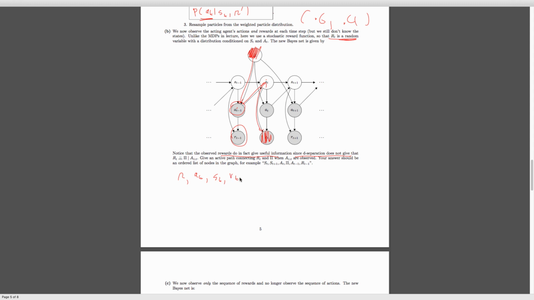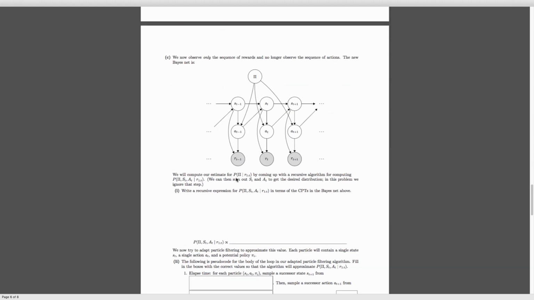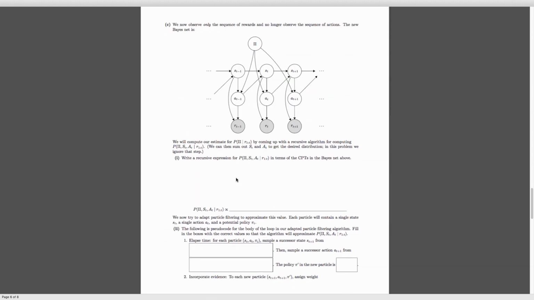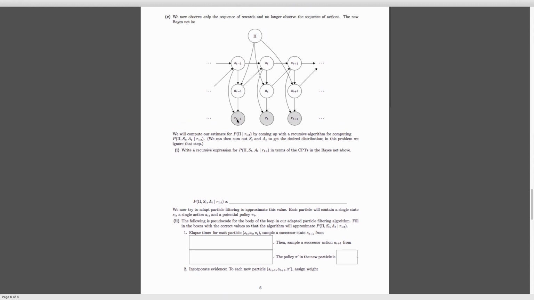Okay, so now let's, this part kind of finishes abruptly. Let's go on to the next part. Part C. This is kind of similar, but instead of observing the actions here, we instead just observe the rewards. So for this part, we just have this one extra thing here where both the states and the actions influence this reward, and we don't observe the actions here.